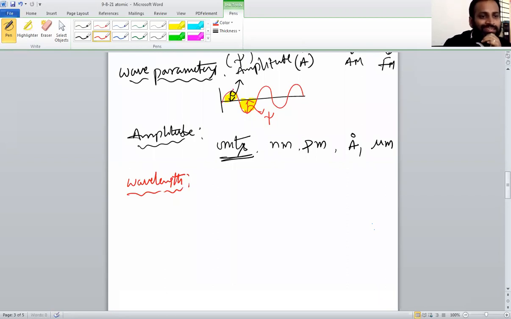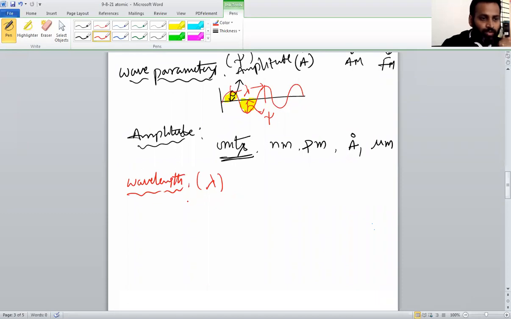Wavelength means the distance between two successive crests or troughs. We represent it with a lambda, like this. It is the distance from here to here. You can see here, lambda. These are two adjacent crests, and these are adjacent troughs. So this is called lambda. Lambda means wavelength.